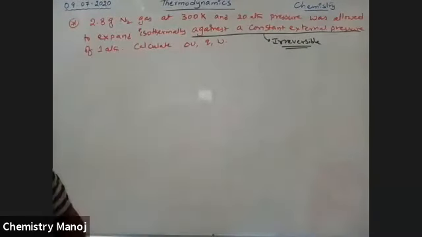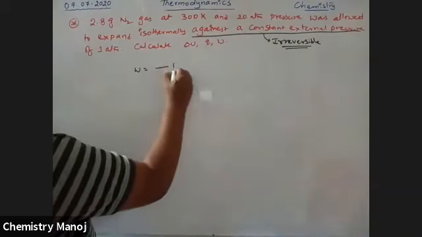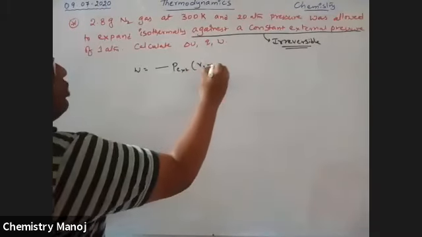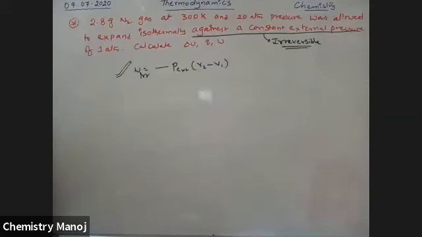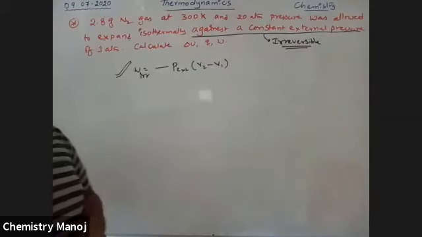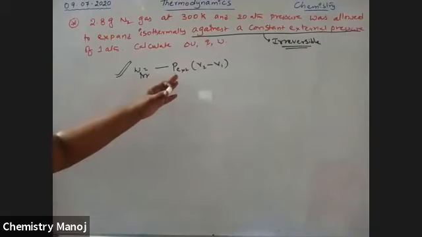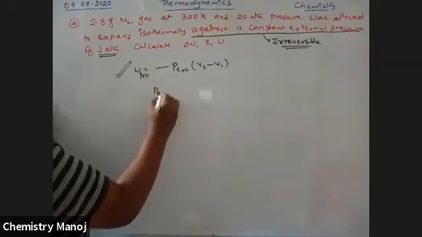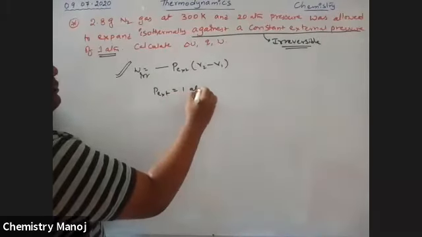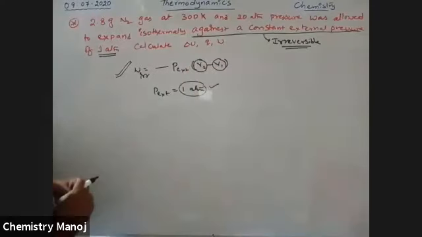Against a constant external pressure, therefore we must calculate W is equal to minus P external into V2 minus V1. It is the formula to calculate irreversible work, so we must apply this formula. P external is given to you, that is 1 atmosphere. But we don't know the V2 and V1 values.